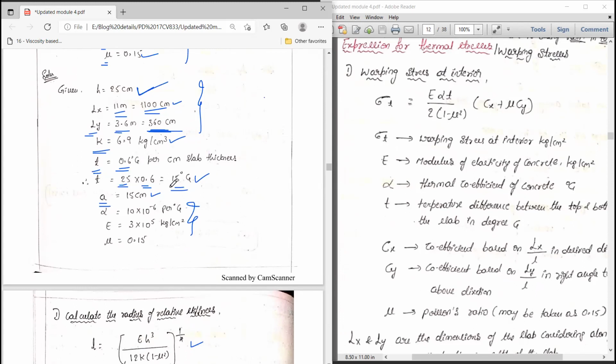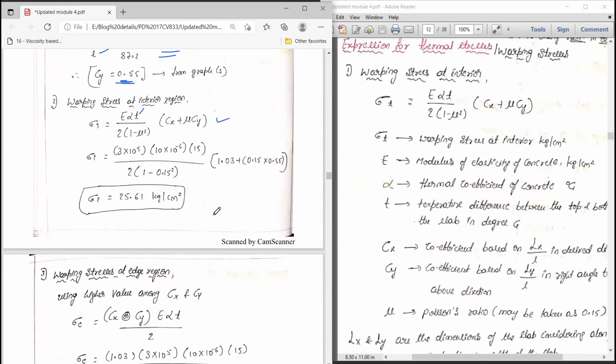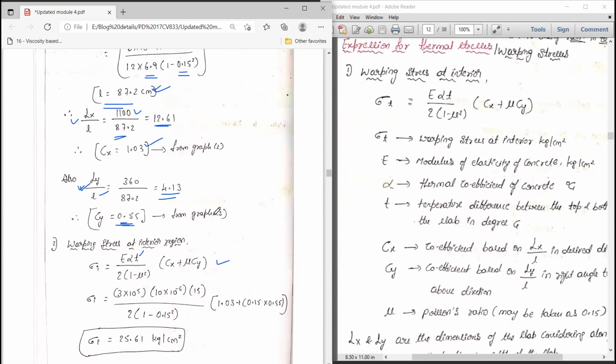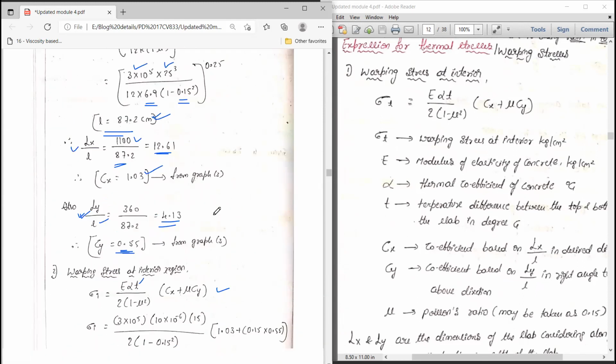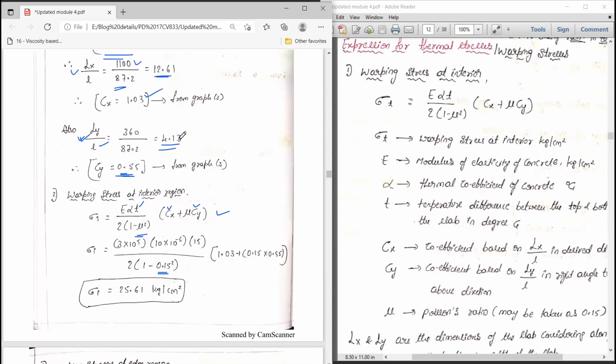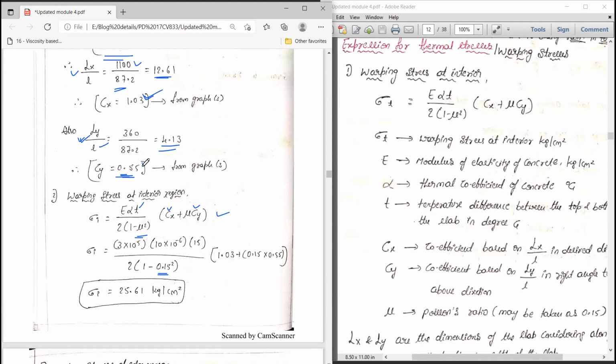How much is the T value? 15 degree centigrade for 25 centimeter thickness pavement. So you just substitute all the values. Poisson ratio is also given in the problem, 0.15. Cx and Cy you had found: Cx is 1.03 and Cy is 0.55. So you are ready with all the data. Substitute all the data and check out what the stress at the interior region is.